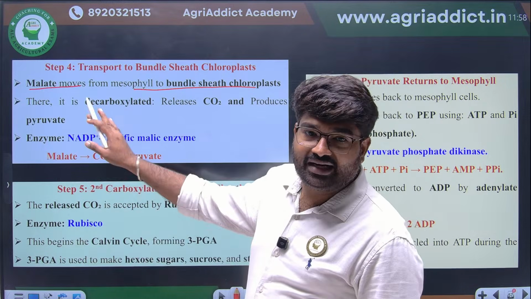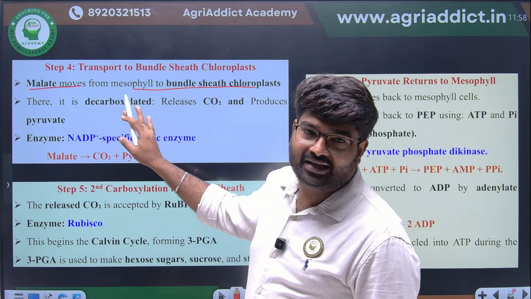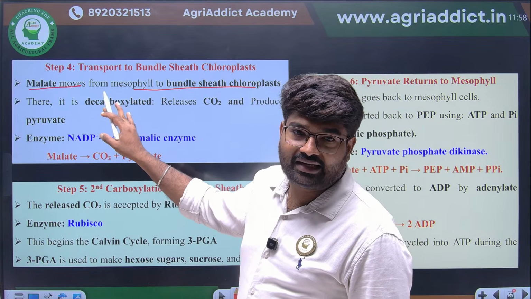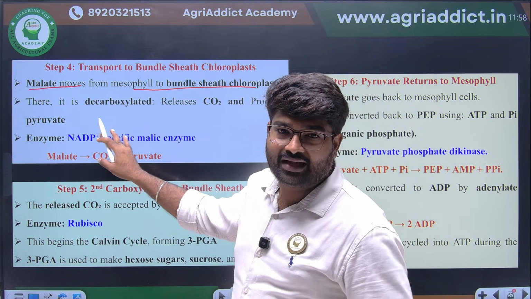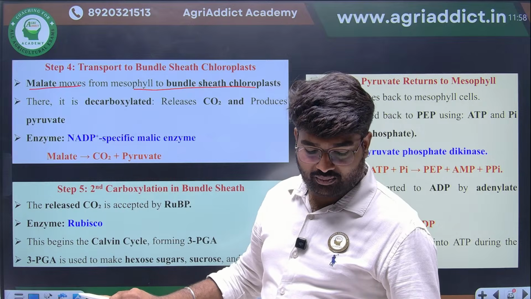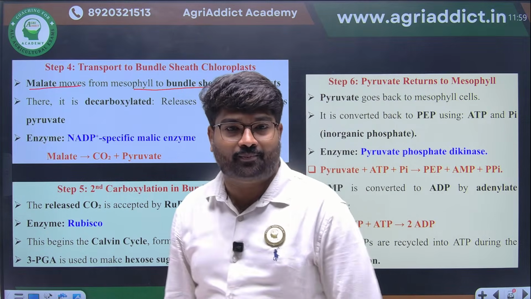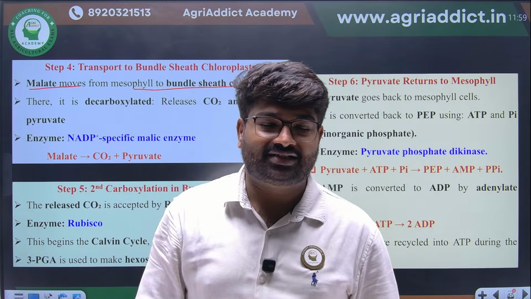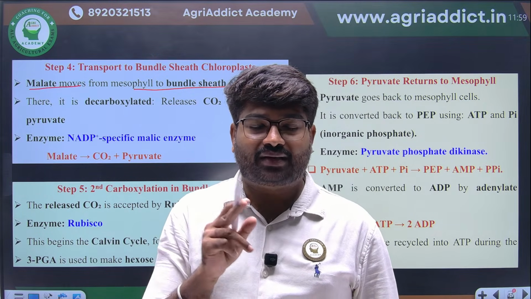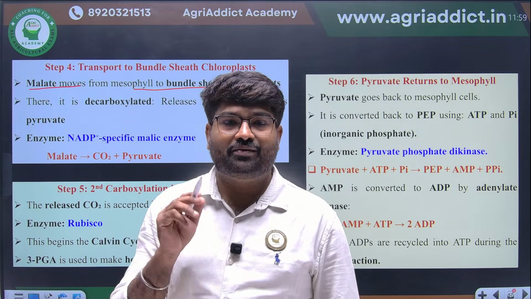There it will be decarboxylated. That decarboxylated CO2 will be utilized by the Rubisco enzyme present in the bundle sheath cell for CO2 fixation.